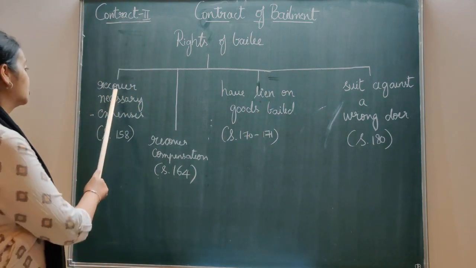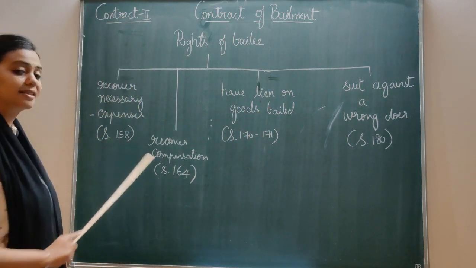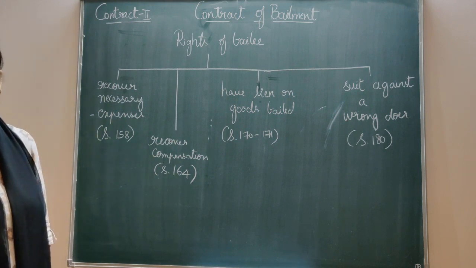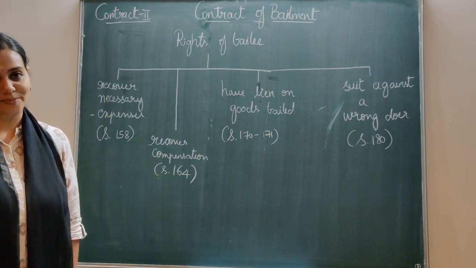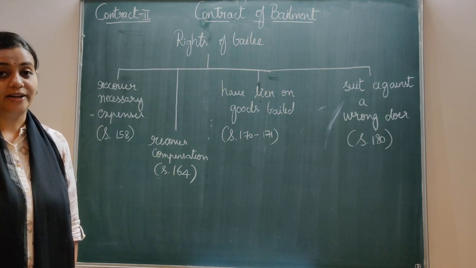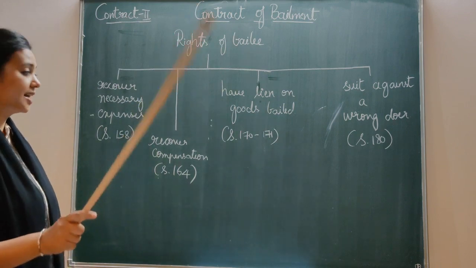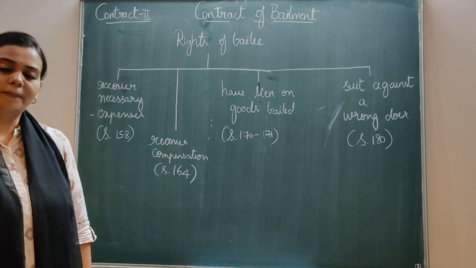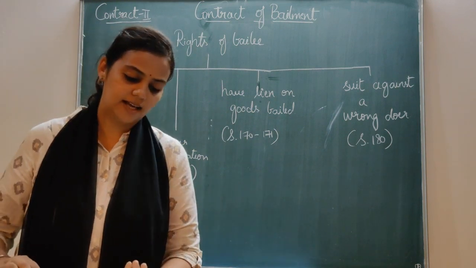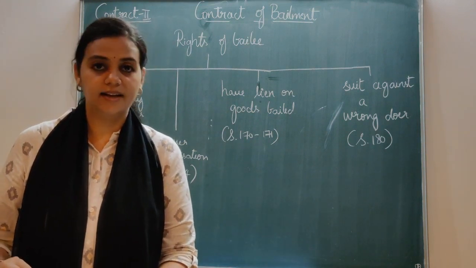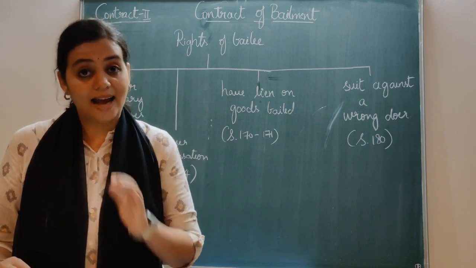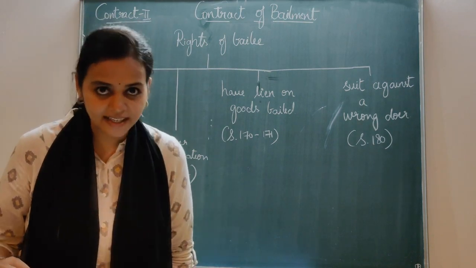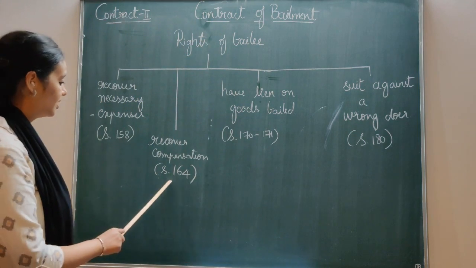The first one is to recover necessary expenses. It is given under section 158. If there is any expenses incurred, he has a right to recover that expenses. The second one is recover compensation. So compensation is in case he has incurred any loss, then he has to be compensated for the loss, right? So that is dealt in section 164.